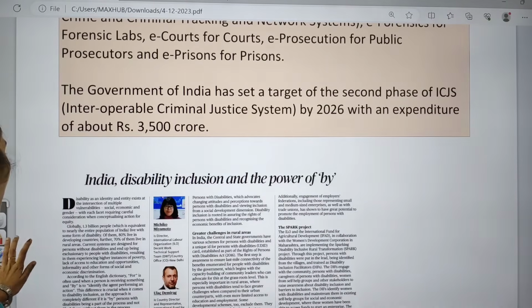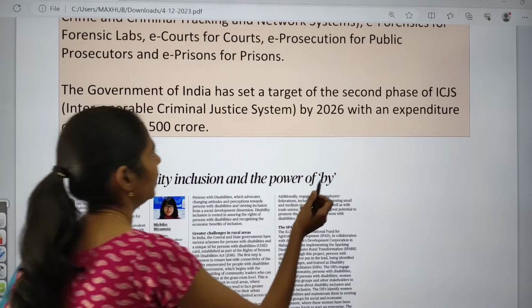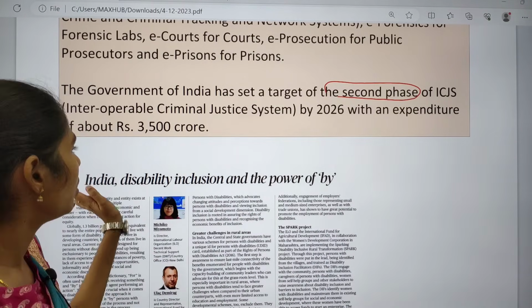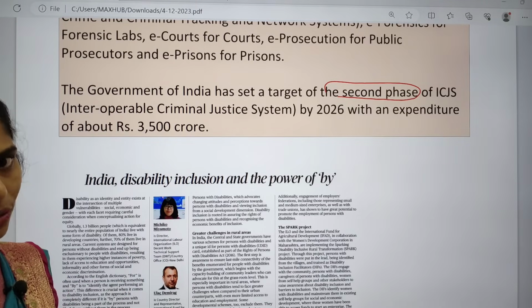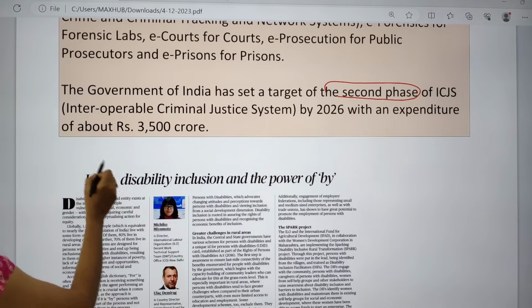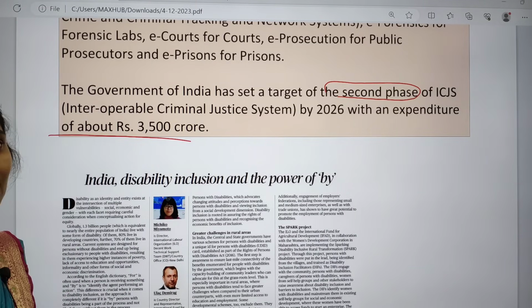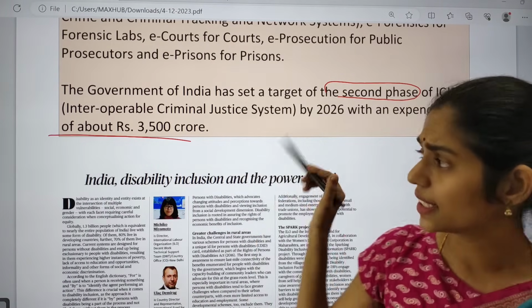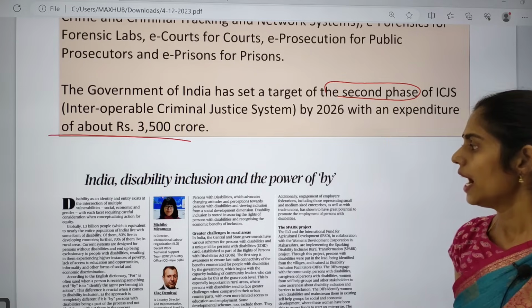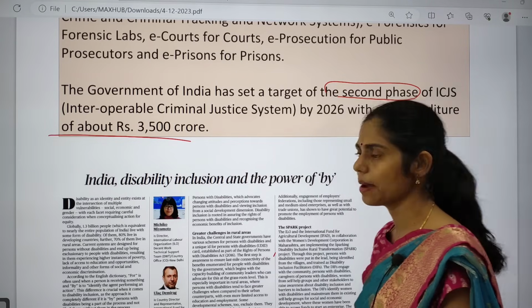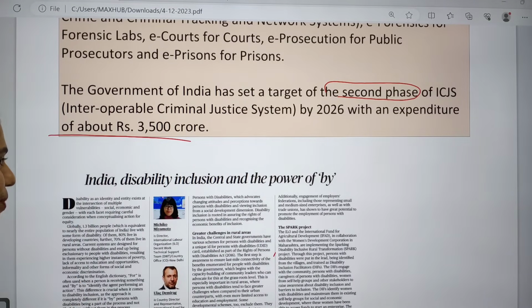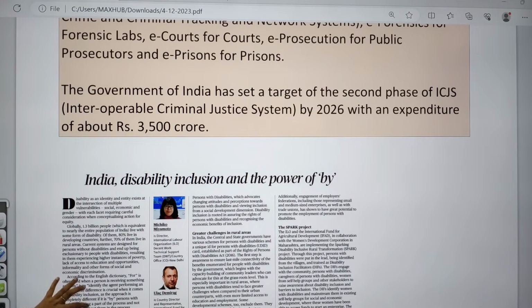And the government of India has set a target for the second phase of ICJS, that is the interoperable criminal justice system, by 2026 with an expenditure of about rupees 3,500 crore. Yes, all these things are very important. And now let us see the next topic. It is about persons with disability. So this article is of utmost importance today, okay? So you have to focus on this.